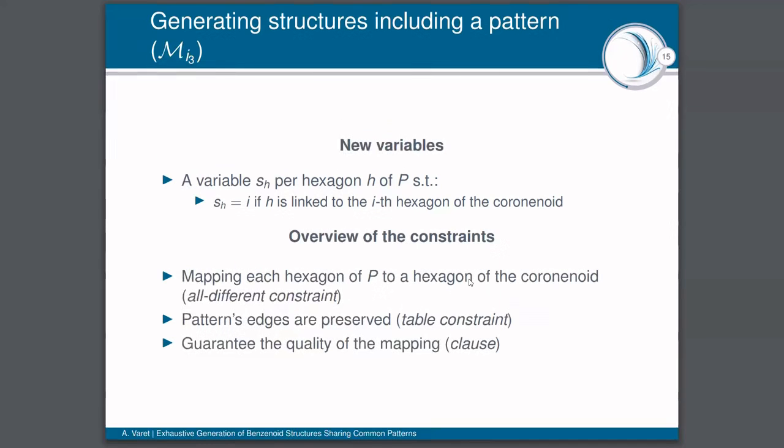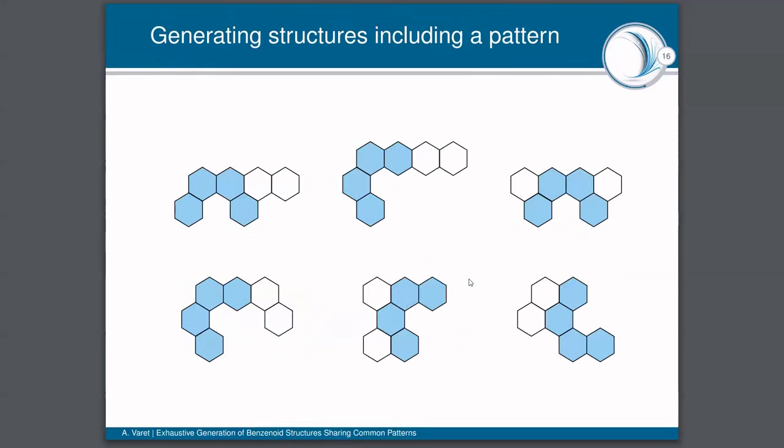And a quick overview of the constraints. We are going to use all different constraints in order to map each hexagon of P to a hexagon of the coronenoid. Then we are going to use stable constraints in order to make sure that the pattern's edges are preserved. And to conclude, we are going to use several clauses in order to guarantee the quality of the mapping.